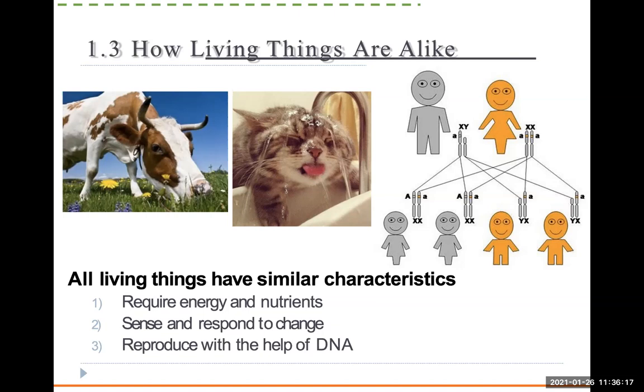They are eating on your teeth or the sugars that you eat, so they are eating the nutrients. And they can even sense and respond to change. They can move to a different location in your mouth, maybe if they don't feel safe in one place. So they are living. What about viruses? Non-living. Now I would like you to tell me why they're considered non-living.